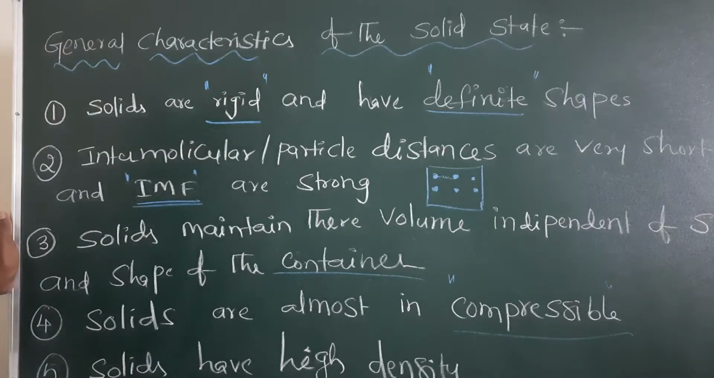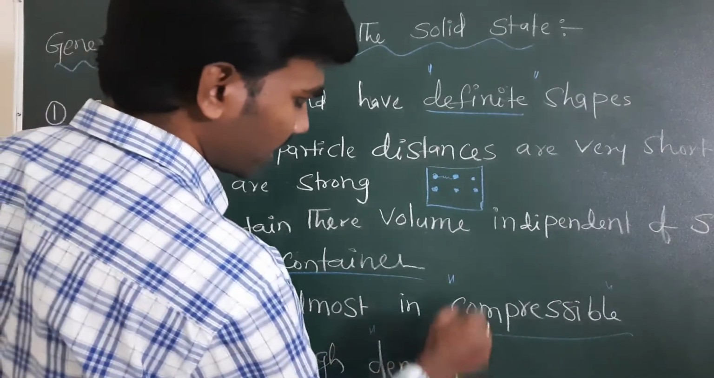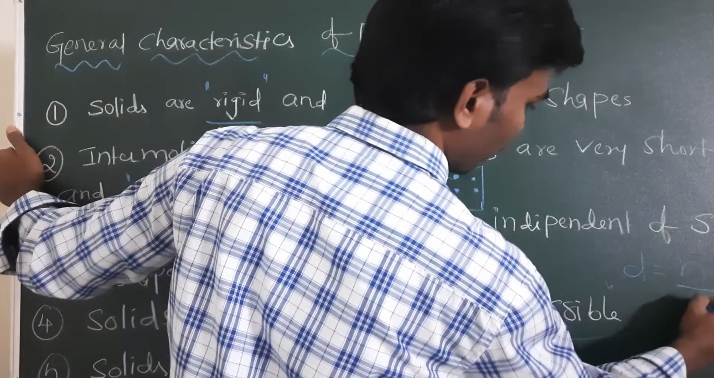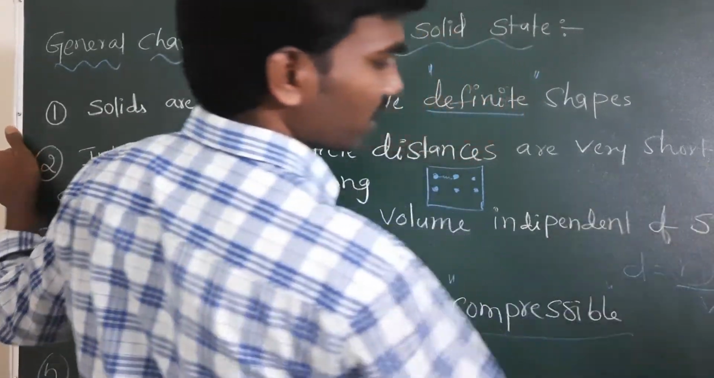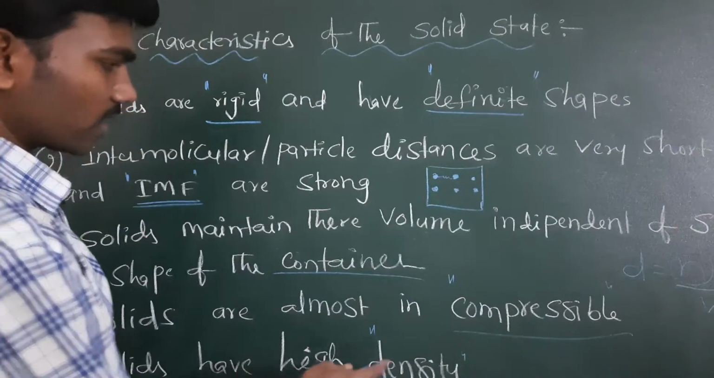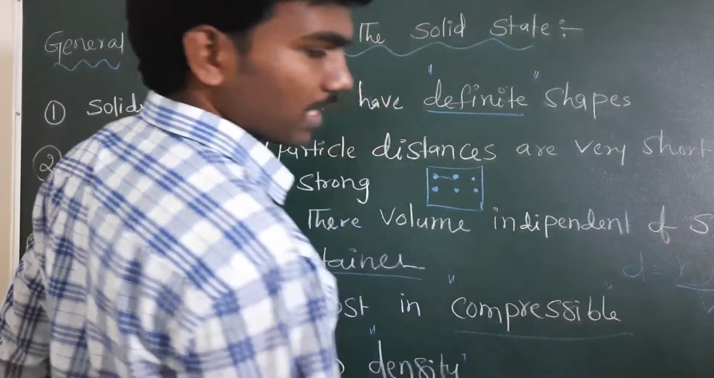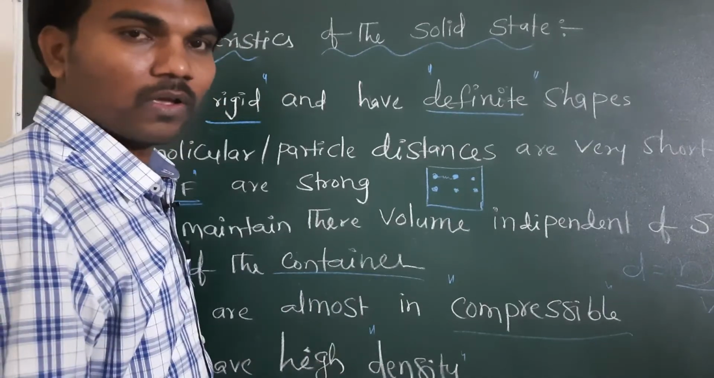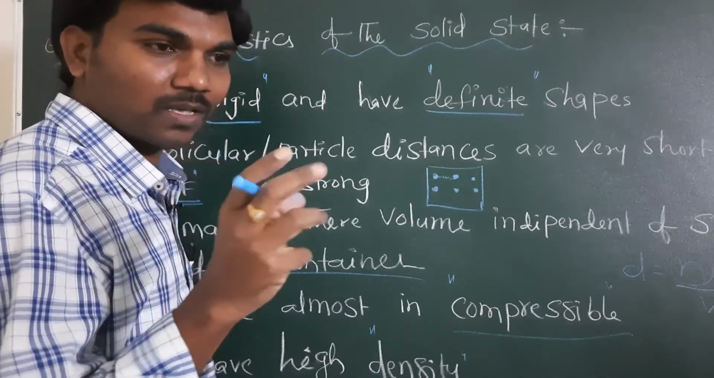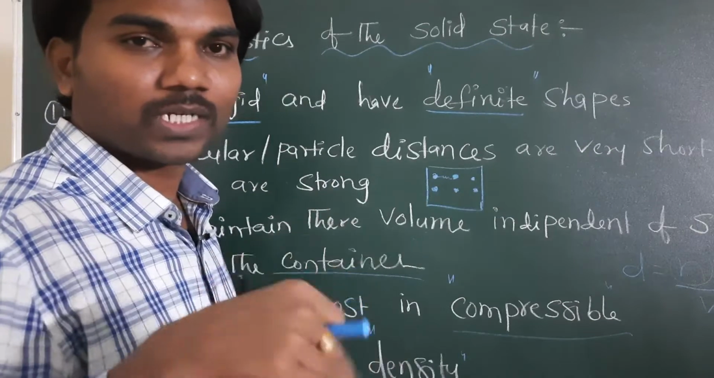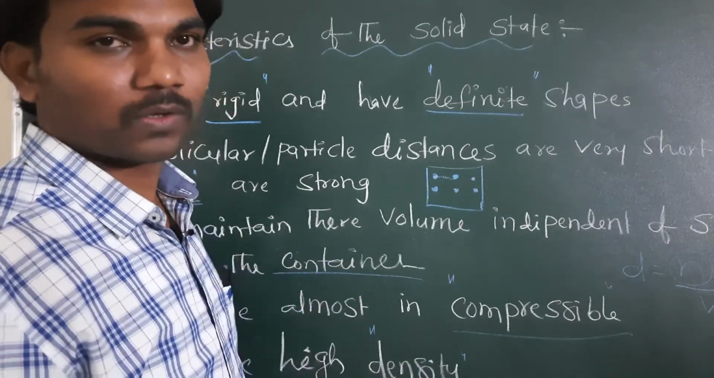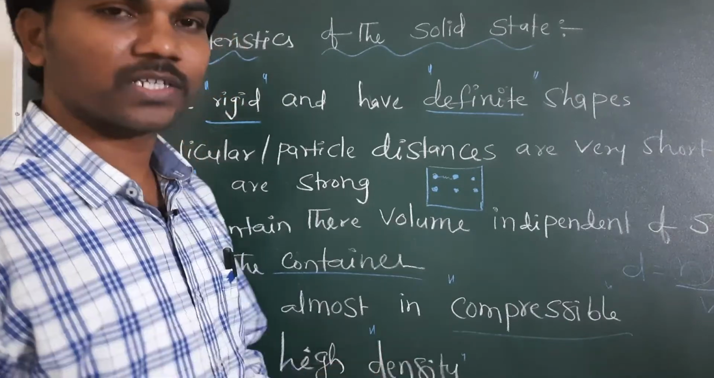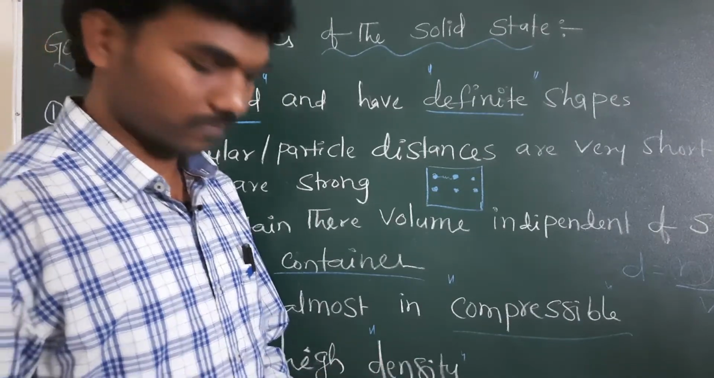Next, solids have high density. Here density is nothing but the number of moles or number of atoms present in a given volume. Always comparing with liquids and gases, the density of the solid will be more. Why? Because intermolecular distance is less, so molecules come closer. In unit volume, the number of molecules or atoms will be more in case of solids. That's why the density of solids will always be more.